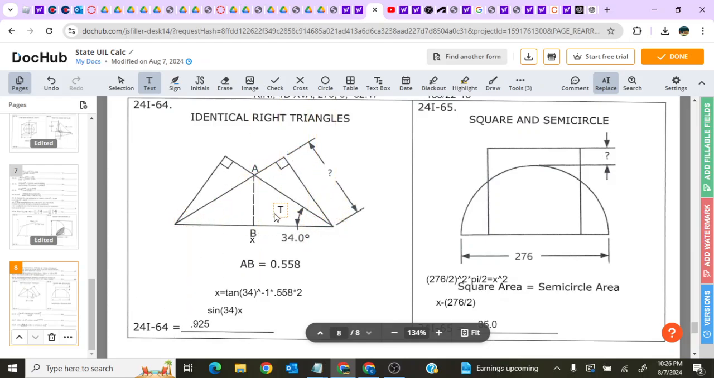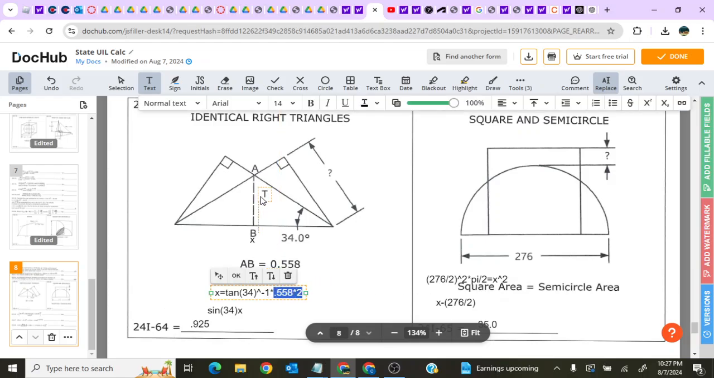So the definition of cotangent: tangent of 34 to the negative 1 is adjacent over opposite. So you multiply by the opposite to get this side right here. So tangent of 34 to the negative 1 times 0.558. This is not inverse tangent, by the way. This is tangent of 34 to the negative 1, or 1 over tangent of 34.